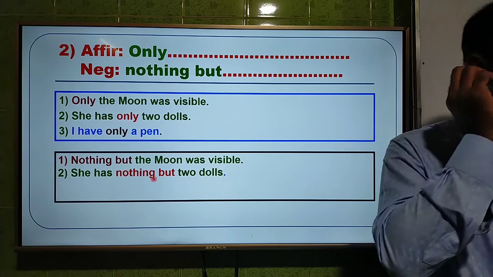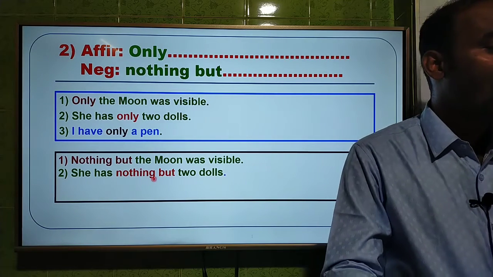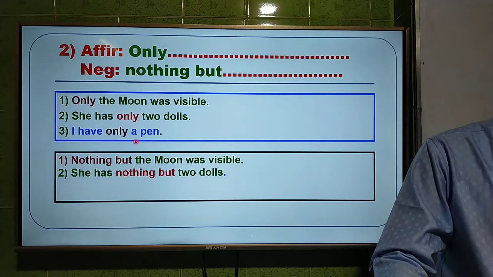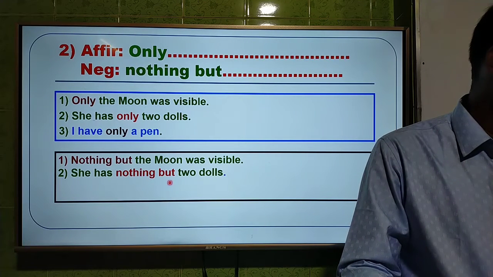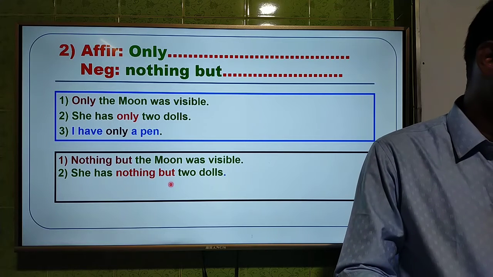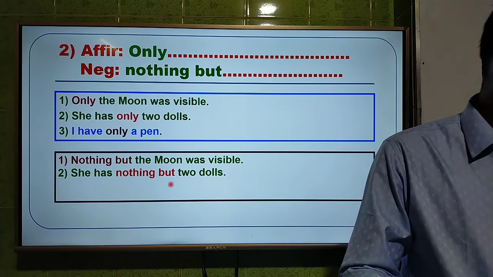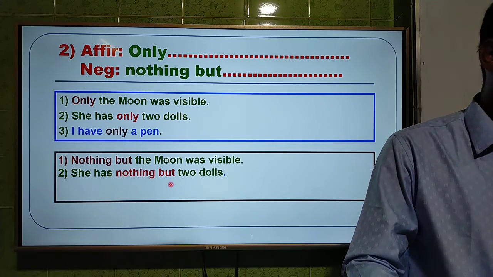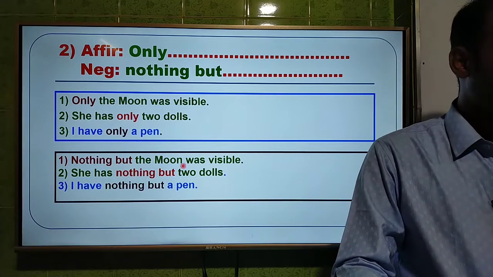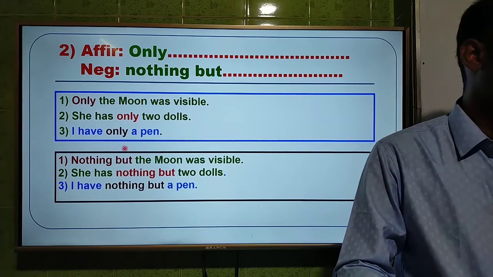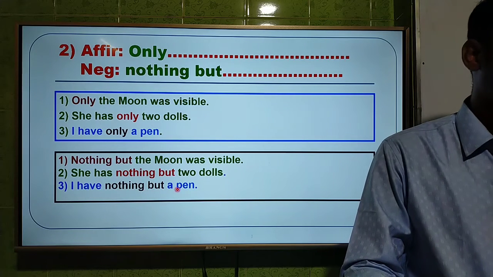Thank you so much. Now, dear students, the third question is, I have only a pen. So, the answer will be what? Again, Samia Muskan. Samia Muskan is very active. Thank you so much. She has nothing but 2 dolls was the answer to the second question. The third question, I have only a pen. So the answer will be, I have nothing but a pen. Thank you so much.